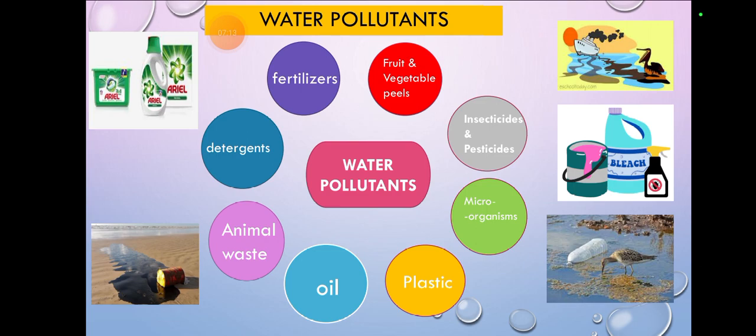Detergents, look, Ariel, Surf Excel, these are all detergents. They are also basically pollutants, and bleach. These are all things that contaminate the water. Then I have microorganisms. As you all know, microorganisms decompose in the water. Bacteria and fungi, when they go into the water, make the water contaminated. That's clear to you all because you all know this.